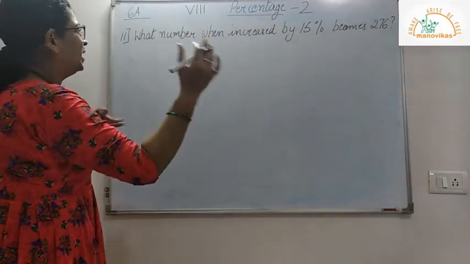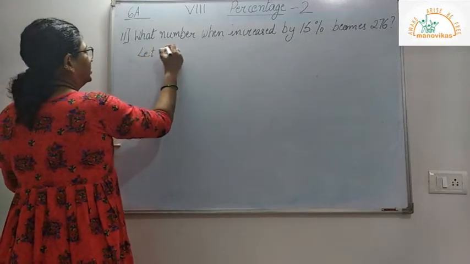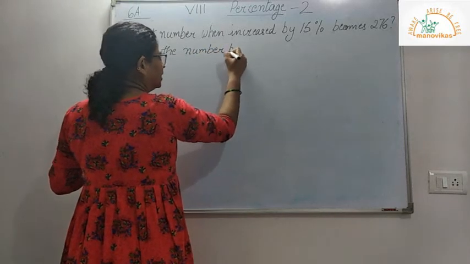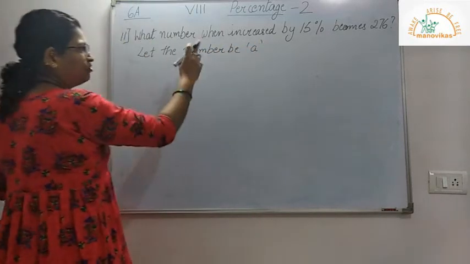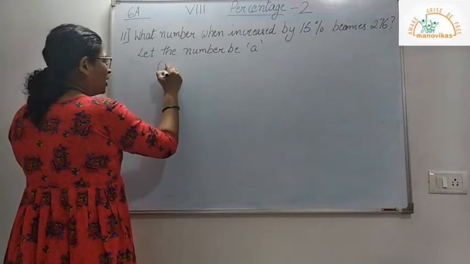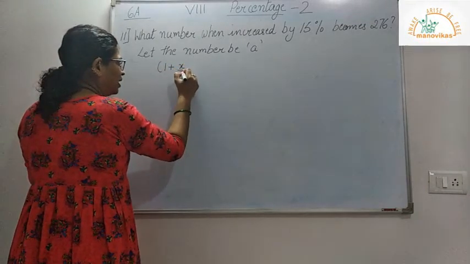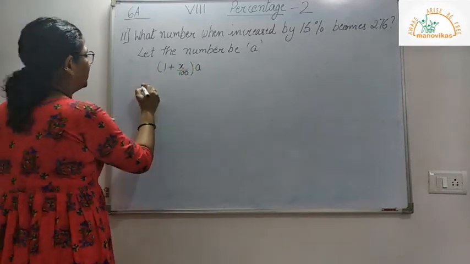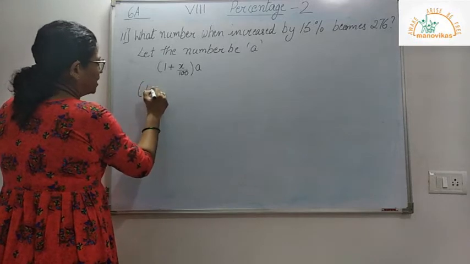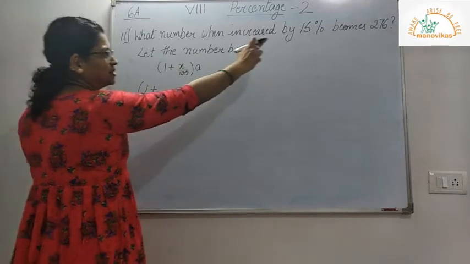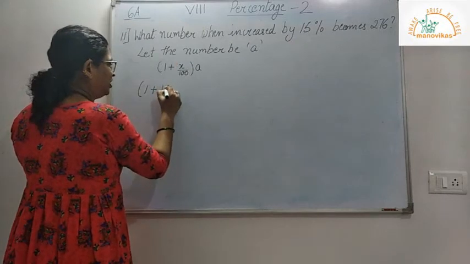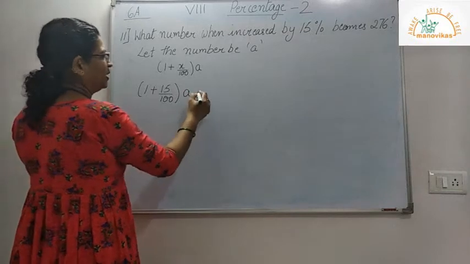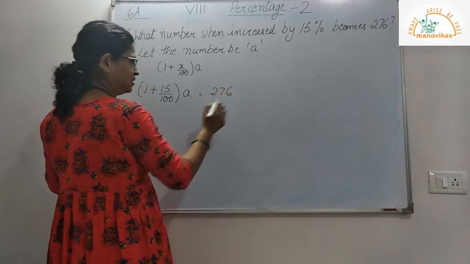So let the number be A. Now we know the formula for increase, that is 1 plus x upon 100 into A. So my equation here is 1 plus 15 upon 100 into A, which we have to find out, is equal to 276.